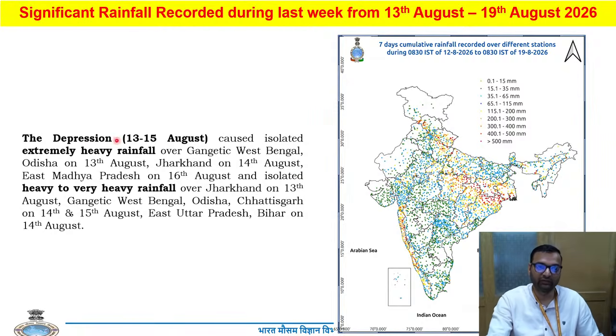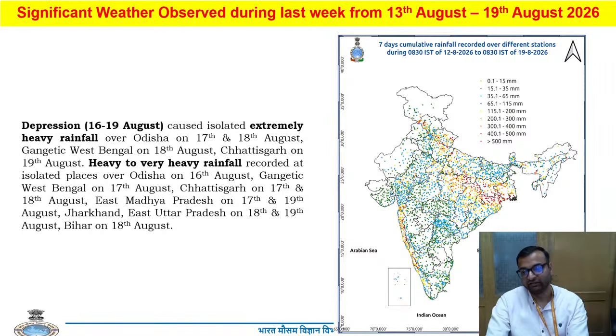The first depression from 13th to 15th of August caused extremely heavy rainfall over Gangetic West Bengal and Jharkhand, and very heavy rainfall over Jharkhand, West Bengal, Odisha, Chhattisgarh, East Uttar Pradesh and Bihar. For the second depression, from 16th of August to 19th of August, extremely heavy rainfall was reported over West Bengal and Chhattisgarh, and very heavy rainfall was reported over Chhattisgarh, East Madhya Pradesh, Jharkhand, East Uttar Pradesh and Bihar.